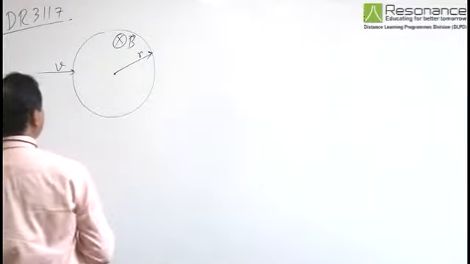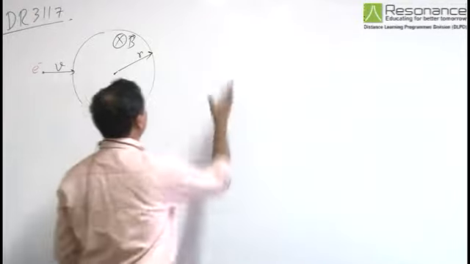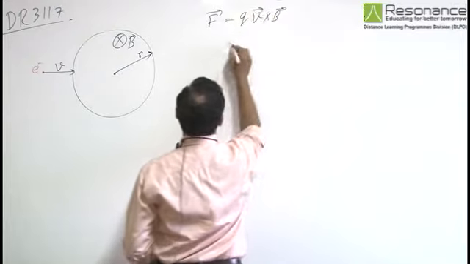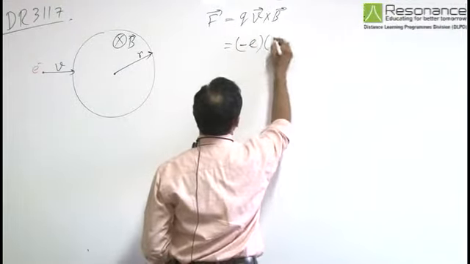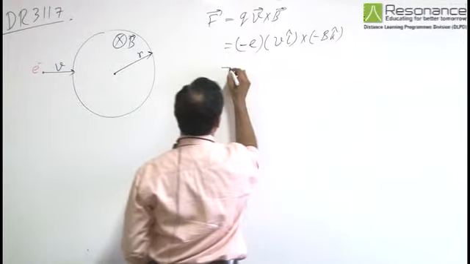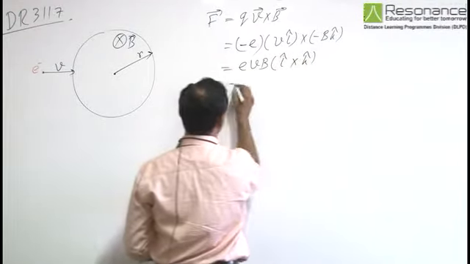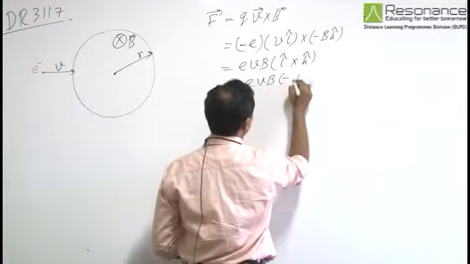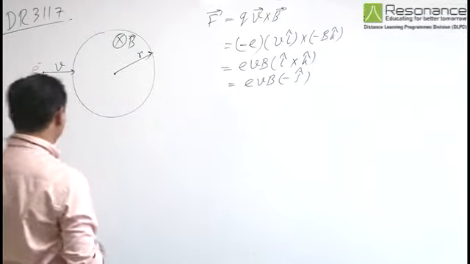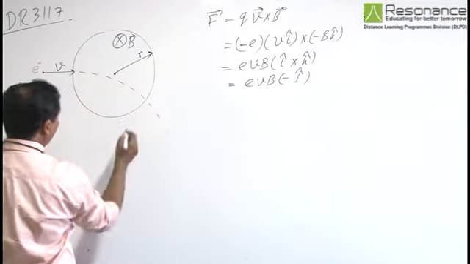As the electron is entering a magnetic field, the force experienced by the electron in a magnetic field is q v cross B. So initially it is minus e v i cap cross minus B k cap, or e v B i cross k, that is e v B minus j cap. So the electron experiences initially a force in the downward direction. It means the trajectory of the electron will be like this.